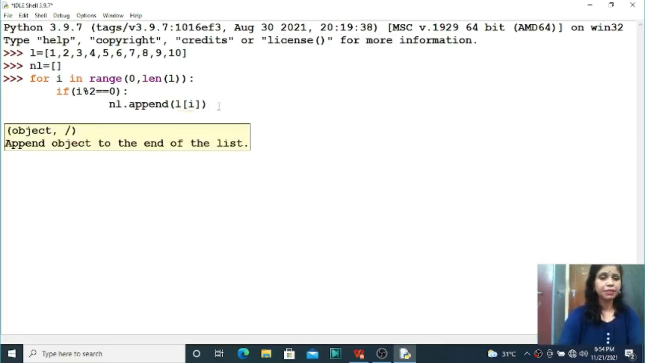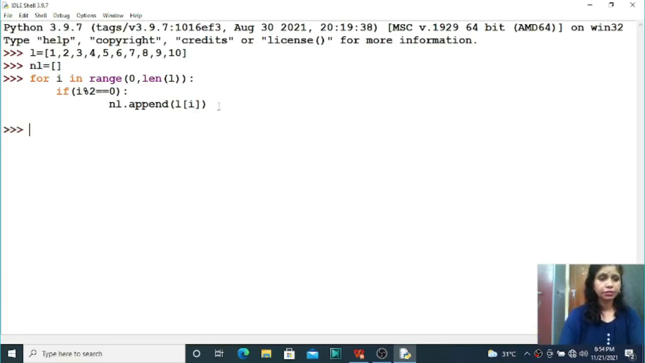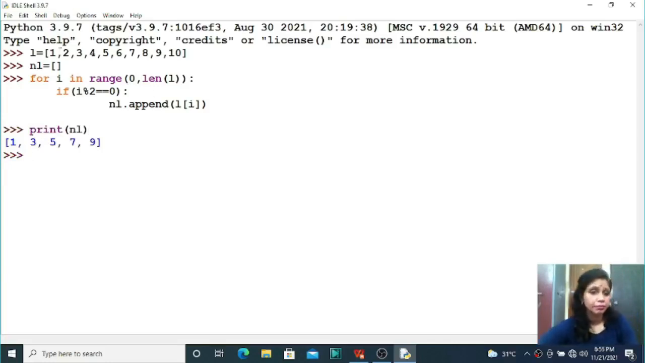Now just print NL, that is your 13579. But how is it possible, students? Let us do the question, understand the question. For I in range 0, 0 means index number 0. Now is 0 completely divisible by 2? Yes, it is completely divisible by 2. So now NL is one blank list, that in blank list you can add the L of I.